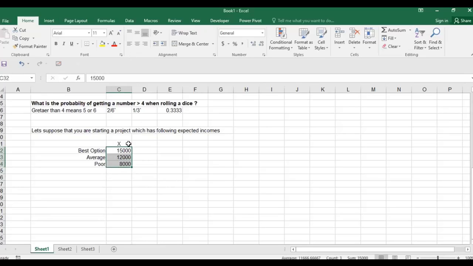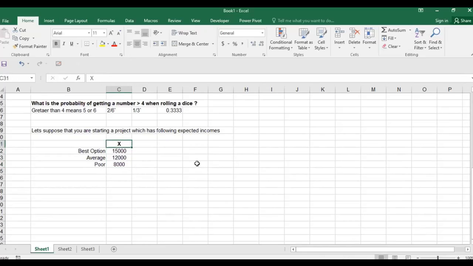When you start a business, you are not sure what exactly would happen. You only can expect, either I can earn 15,000 or I can earn 12,000 or I can earn 8,000. These are the three possible outcomes in front of you. You are never 100% sure that exactly 15,000 I will earn. You may get more, you may get less. This is what happens in life.